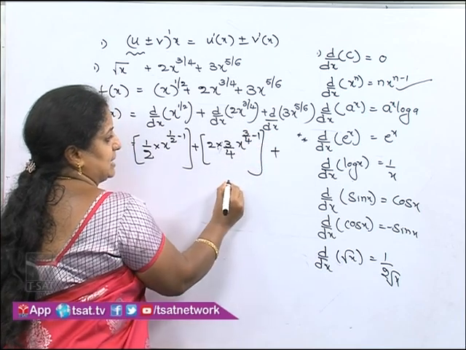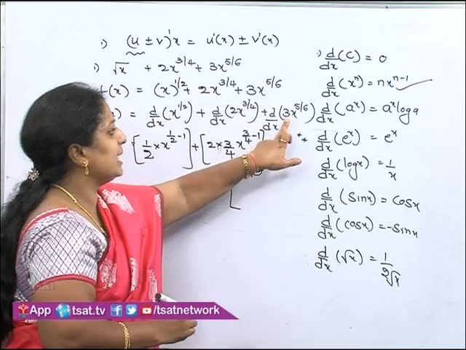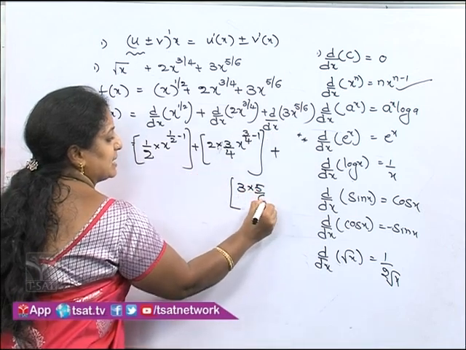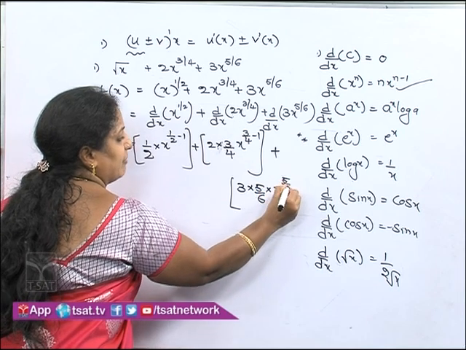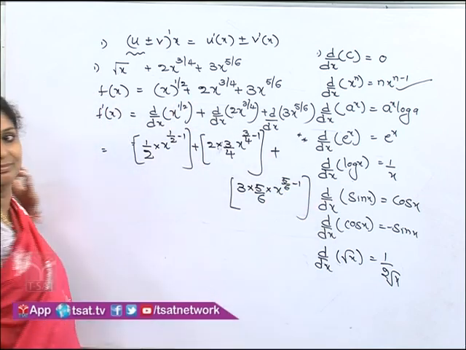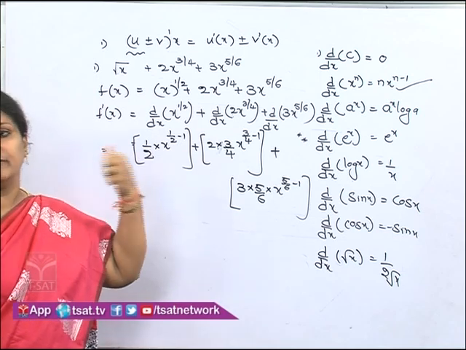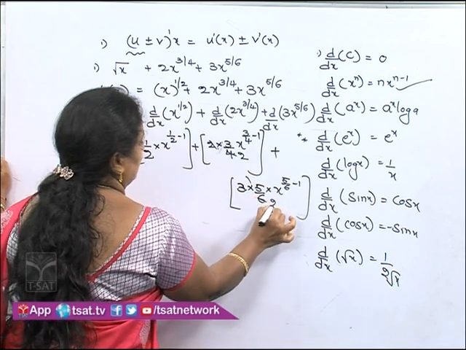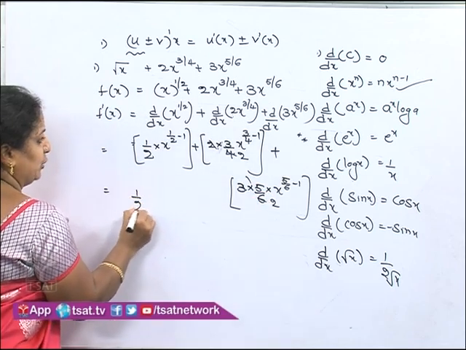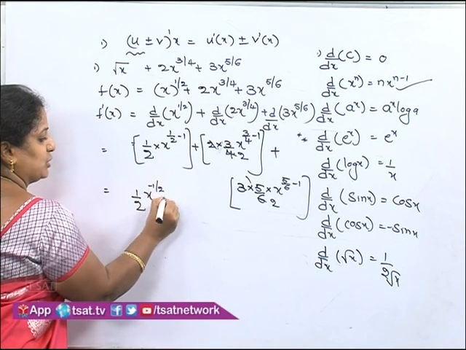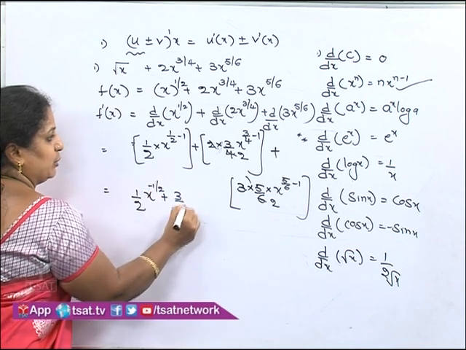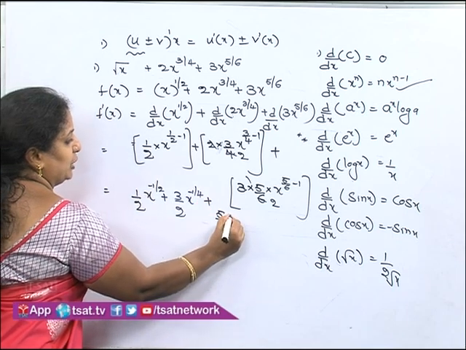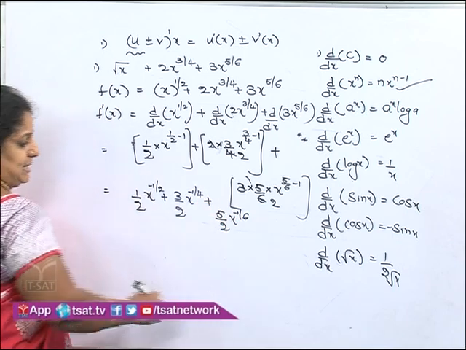Plus, what is the next term? 3 into x power 5 by 6. It means 3 into 5 by 6 into x to the power of 5 by 6 minus 1. Now, if anything gets cancelled, we can cancel here. 2 ones are 2, 2 twos are 4, 3 ones are 3, 3 twos are 6. Now, see: 1 by 2 into x to the power of minus 1 by 2 plus 3 by 2 into x to the power of minus 1 by 4 plus 5 by 2 into x to the power of minus 1 by 6.